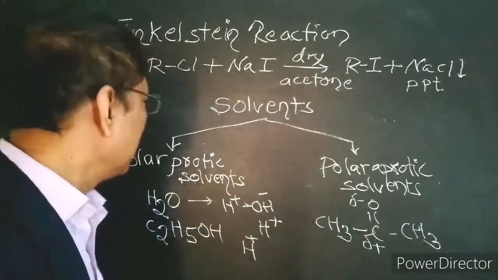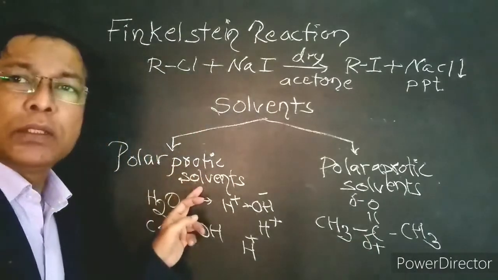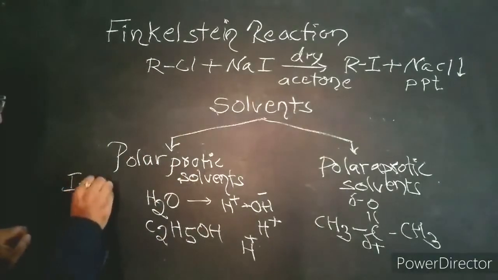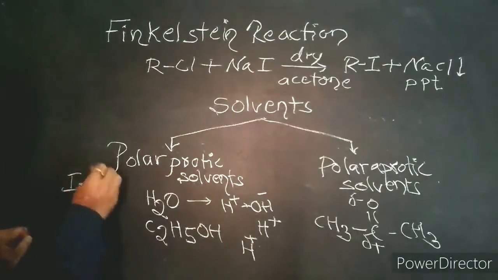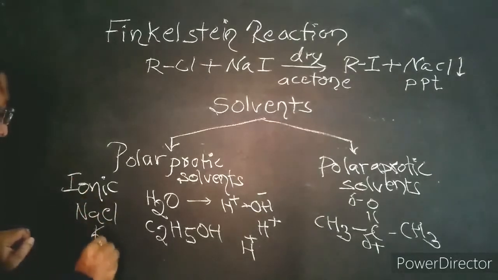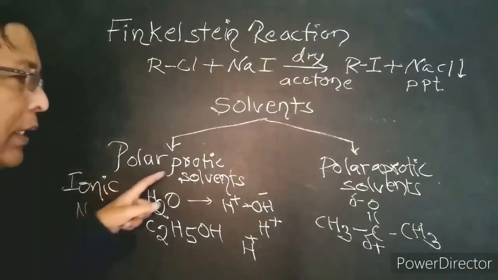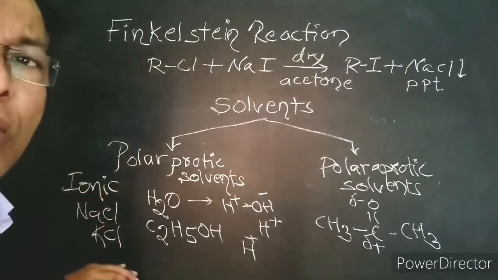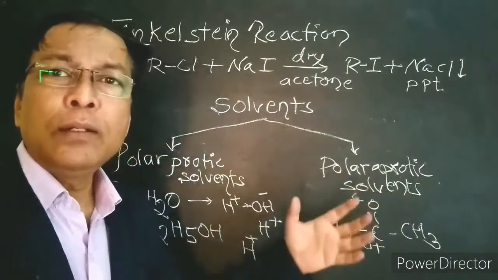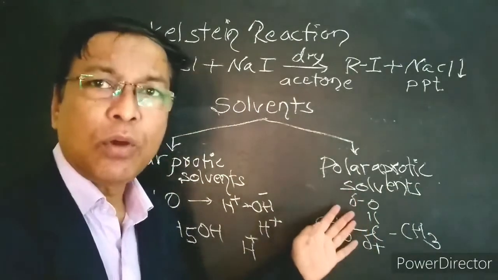We know that polar protic solvents dissolve ionic compounds, such as NaCl, KCl, which are soluble in polar protic solvents. In polar aprotic solvents, more covalent compounds can dissolve.